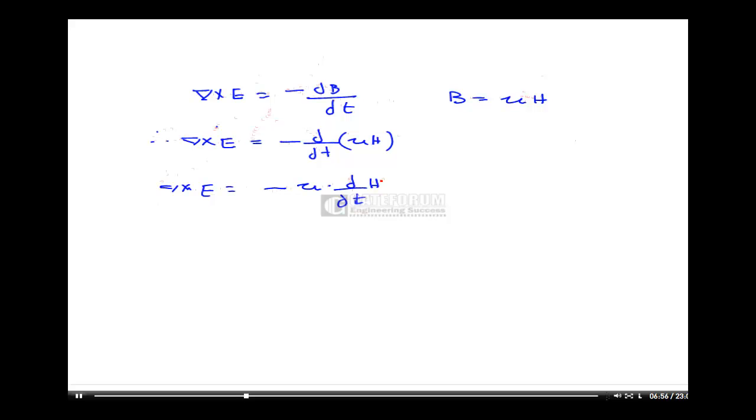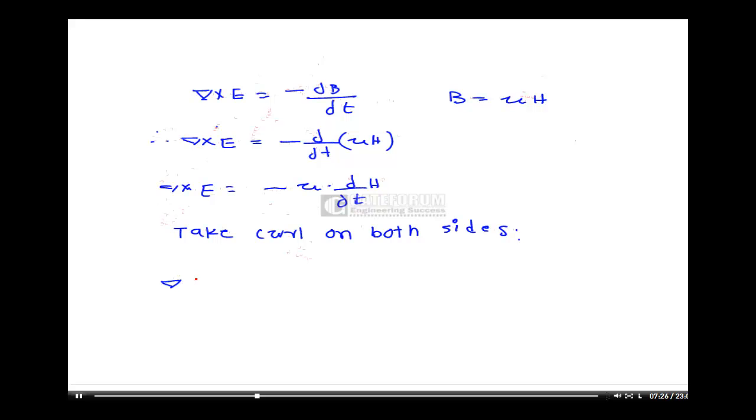Now we can modify this equation further. What I am doing here is taking curl on both sides. Curl means the operator del cross.